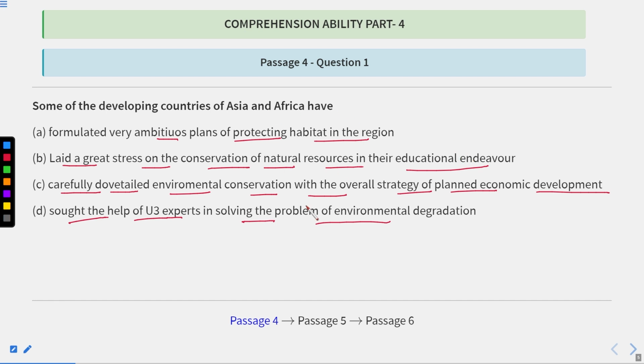But in this case, we have to go back to the passage to read each and every line. But let us see the sentence: some of the developing countries of Asia and Africa have. Now let us get back to the passage first.